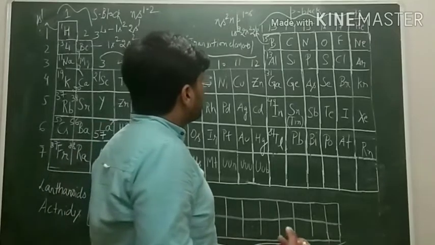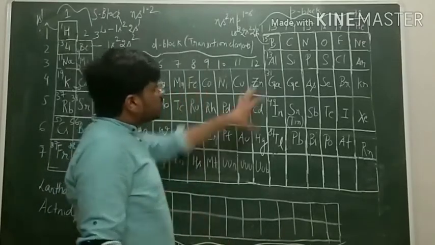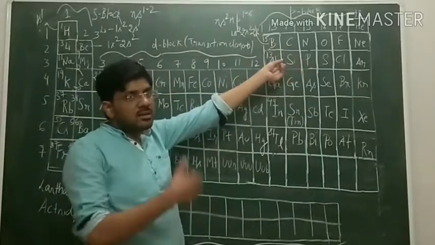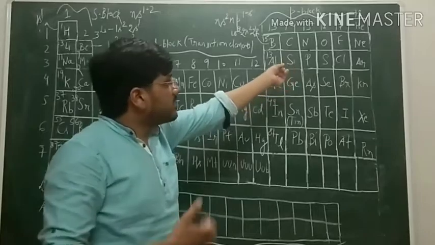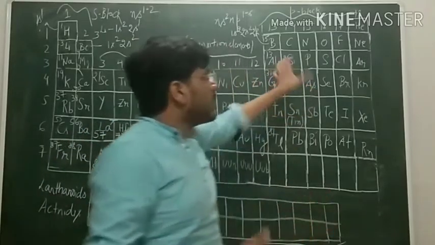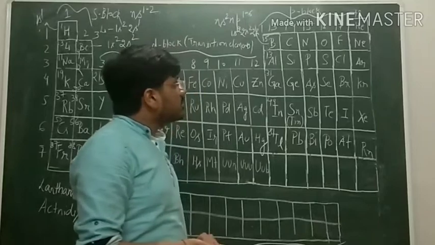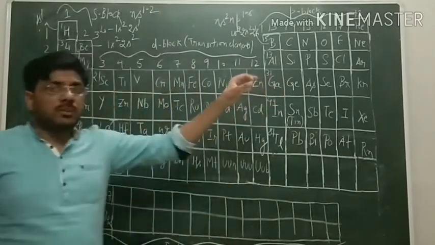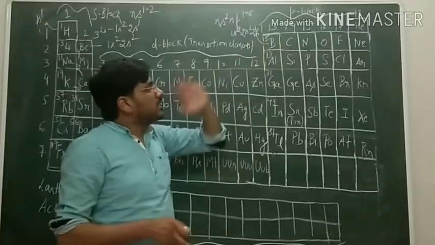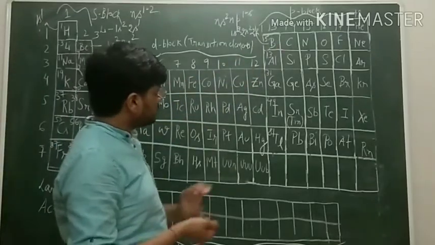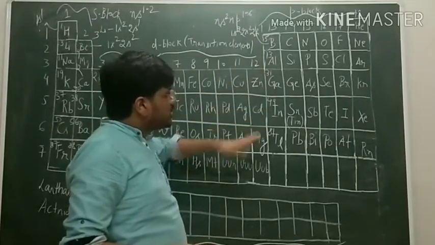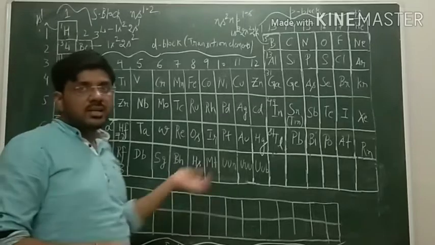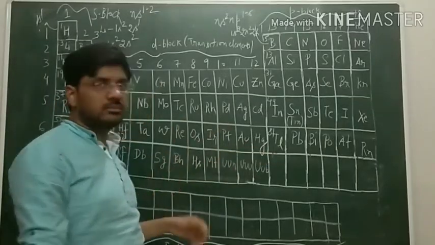General properties include that here also the p block elements are mostly metals, but some elements are exclusively non-metals also. Here we will also study some metalloids or semi-metals, which are present in group number 13 to 18. Now their metallic character also increases down the group, because of the same reason as we have discussed in s block elements.